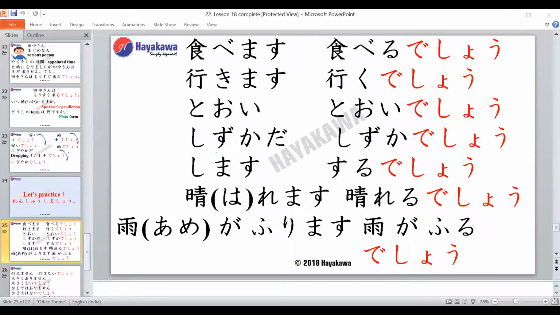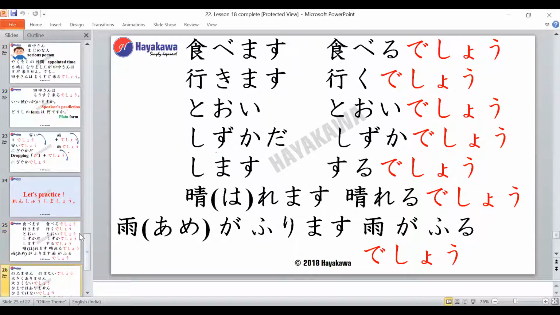Shimasu, suru desho. Haremasu, hareru desho. Ame ga furimasu, ame ga furu desho. Right.